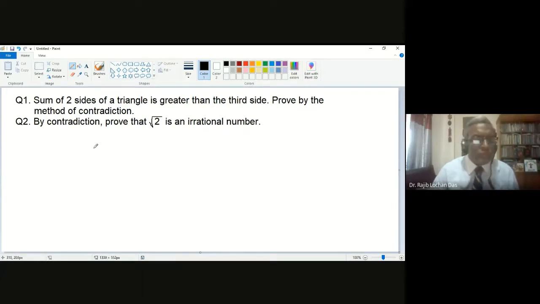Okay. So let me show you the first one. How can you show this? At the beginning, you try to understand what is your P and what is your Q. If you take the sum of two sides of a triangle, then it will be greater than the third side. So this is P and this is Q. Is that okay? Do you understand?